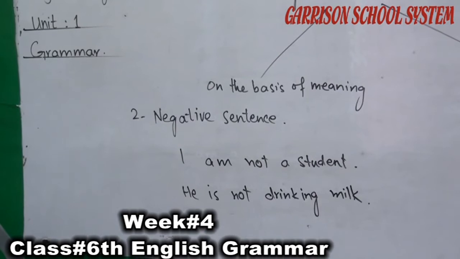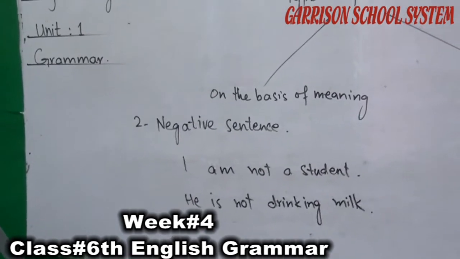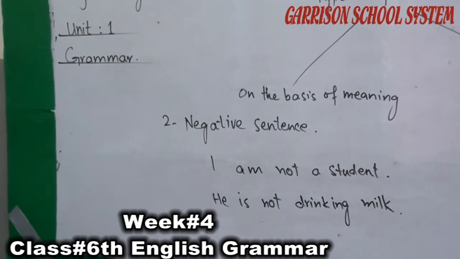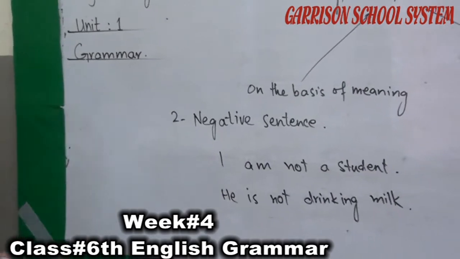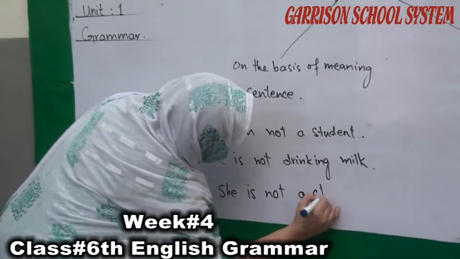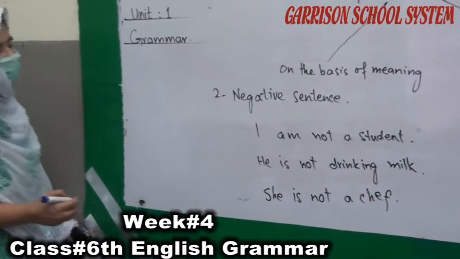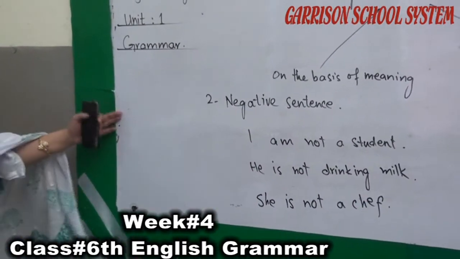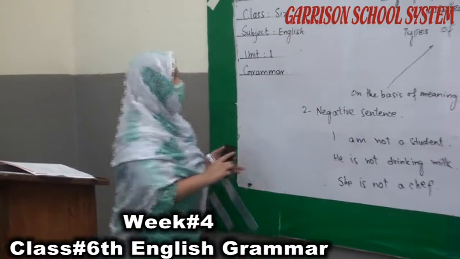These are the negative sentences in which not is added, and the statement shows that it is negative. She is not a chef.